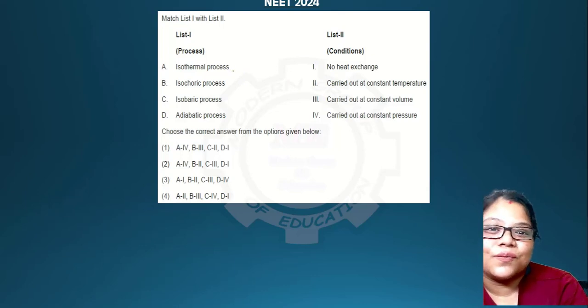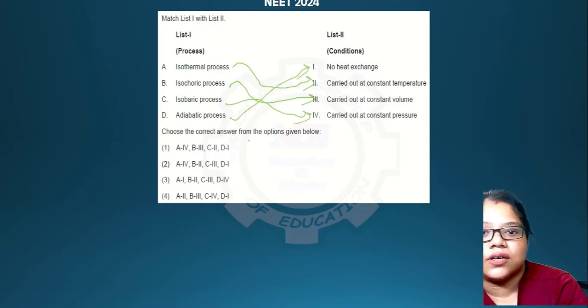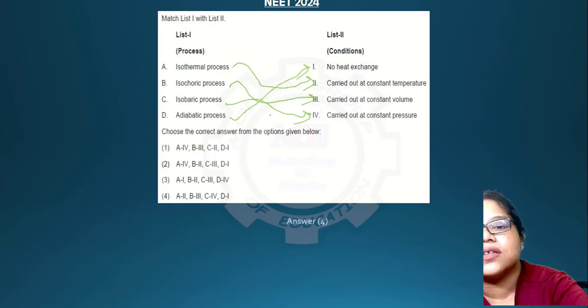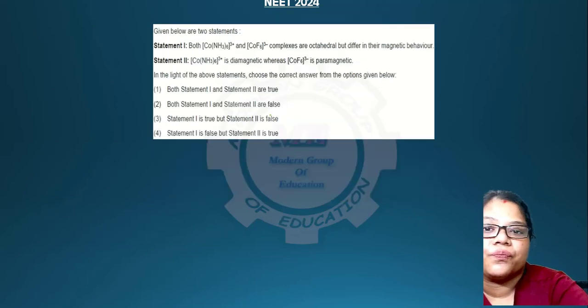Isothermal process obviously is carried out at a constant temperature. Isochoric process is carried out at a constant volume. Isobaric process at constant pressure. Adiabatic process, no heat exchange. So according to that, if you match the answer, you will get answer 4.